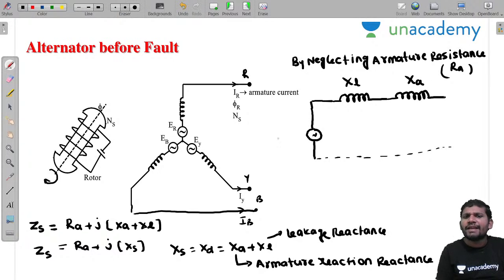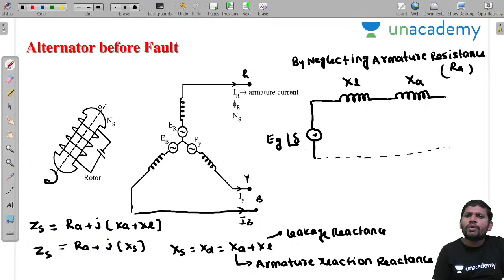Let this be the excitation voltage. This excitation voltage is at an angle of delta. I am taking E at an angle of delta. What is the delta that you know? This is the load angle, or you can take it as the power angle. That is the angle behind the synchronous impedance. This E is the generated voltage, the excitation EMF. Now this is the generated voltage.